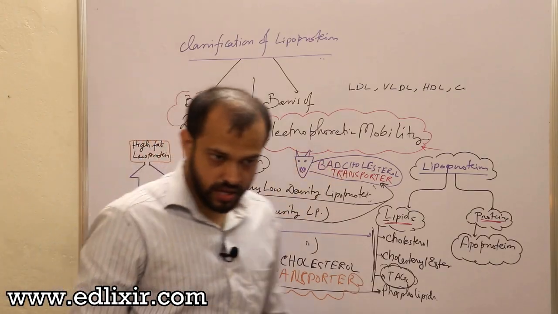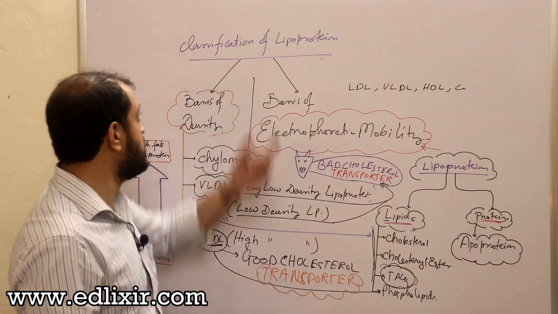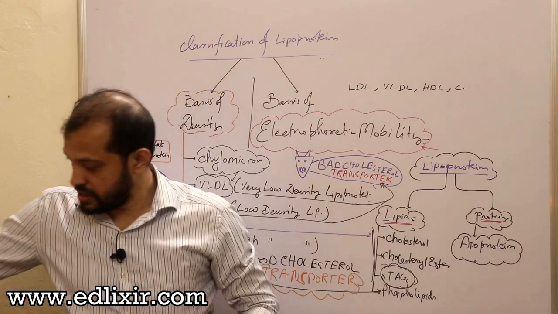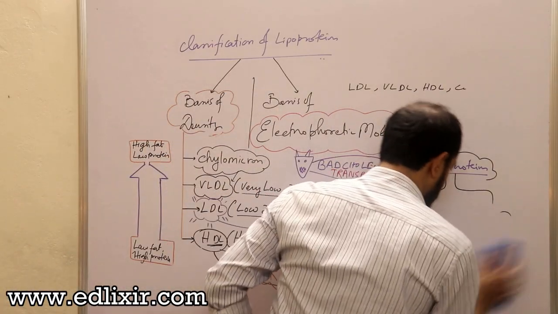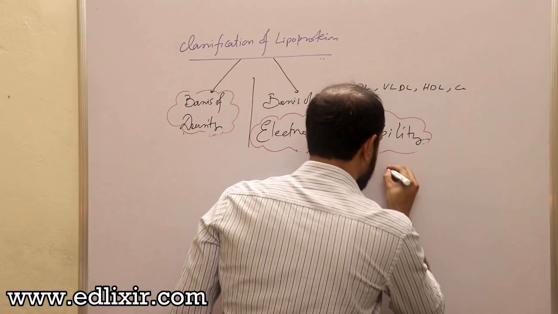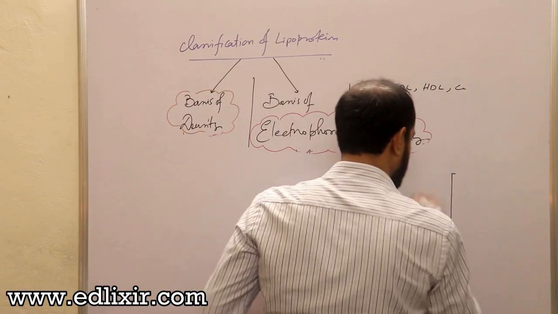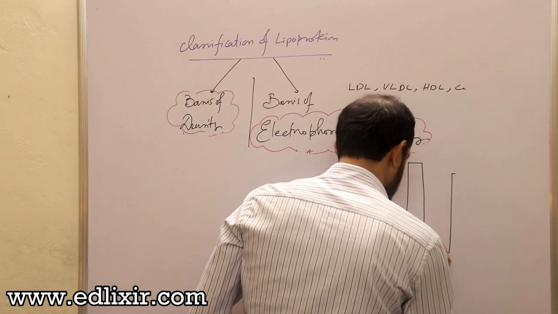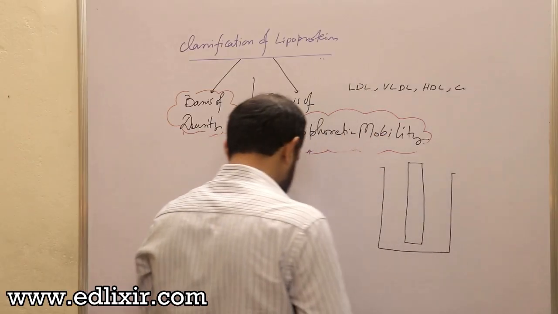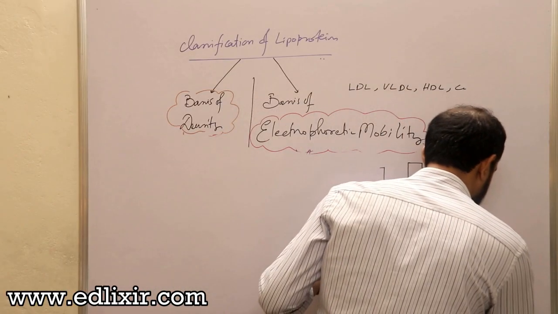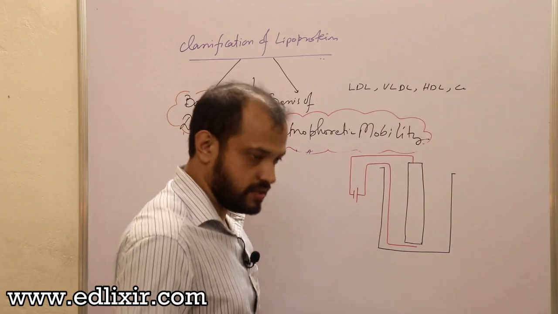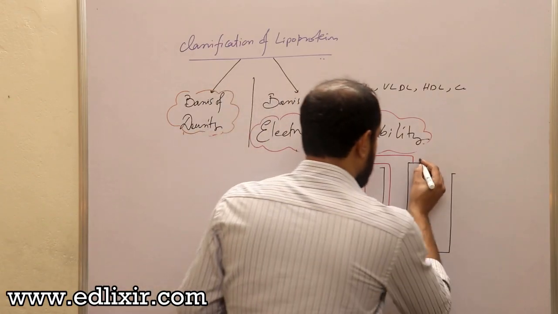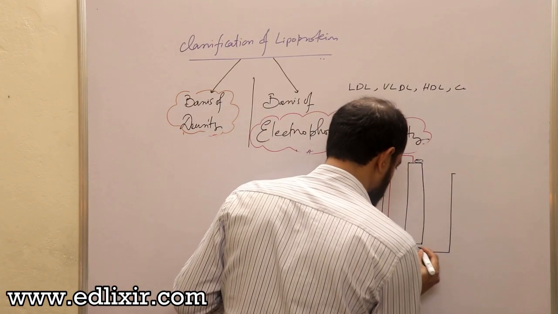Clear? Okay, now we will shift towards the classification of lipoprotein based on electrophoretic mobility. If I take an electrophoretic tank here and dip a strip in it, and add the electrodes here, this is the negative terminal, this is the positive terminal.